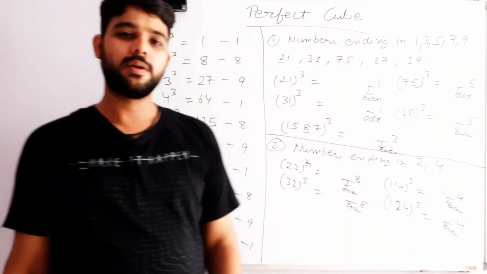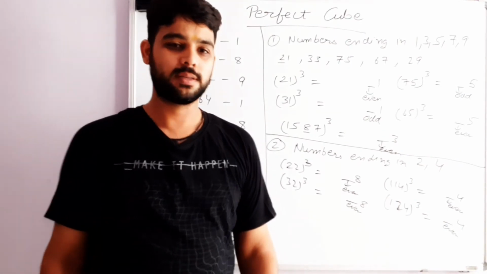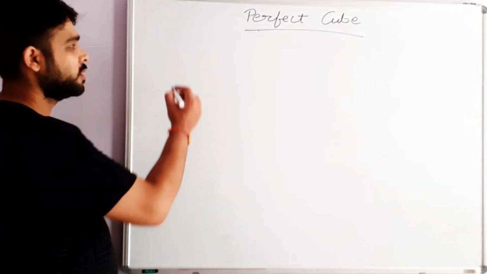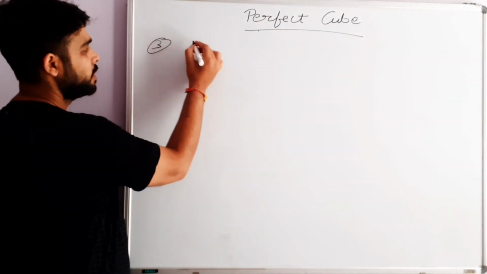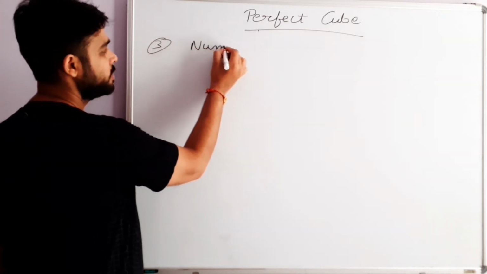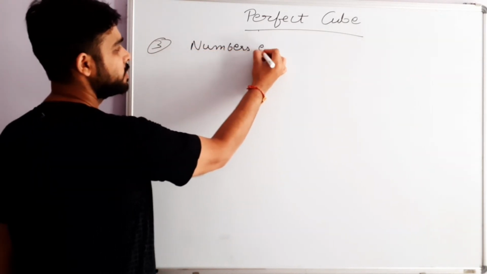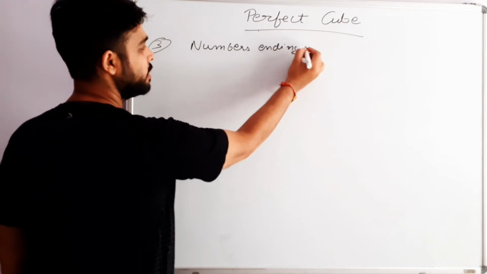Now the third thing which I have to find out is this. The third property is for the numbers ending in 6 and 8.